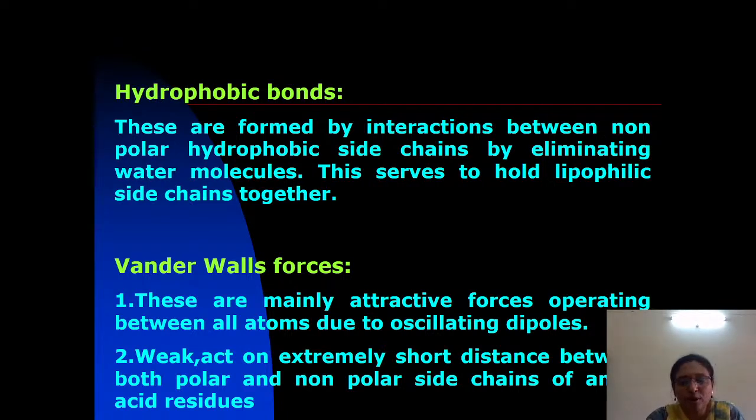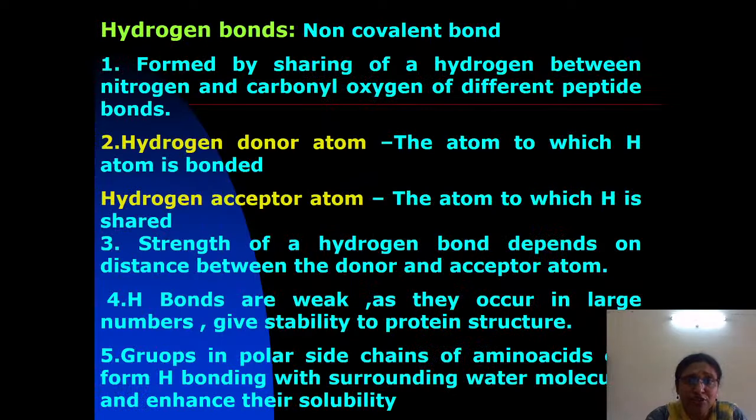That's it about the bonds which are responsible for maintaining the structural organization. What are the bonds? Peptide bonds and disulfide bonds. Disulfide bonds are of two types, inter-disulfide and intra-disulfide bonds, formed between the sulfhydryl groups of cysteine. The other bonds are hydrogen bonds. In one line, they are formed by sharing a hydrogen between the nitrogen and the carbonyl oxygen of the peptide bond.